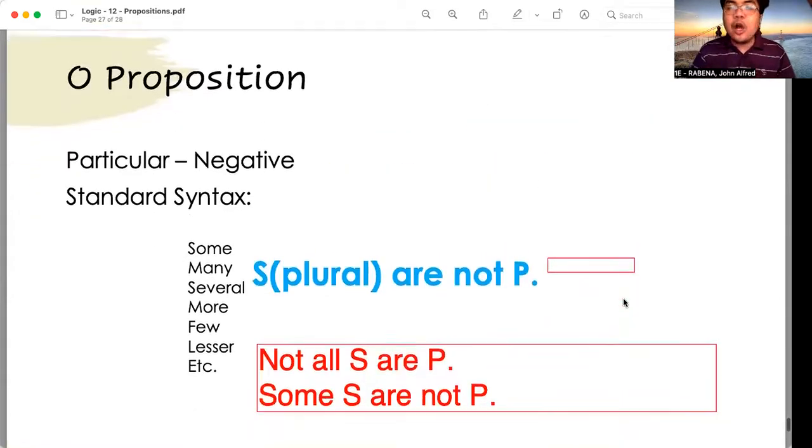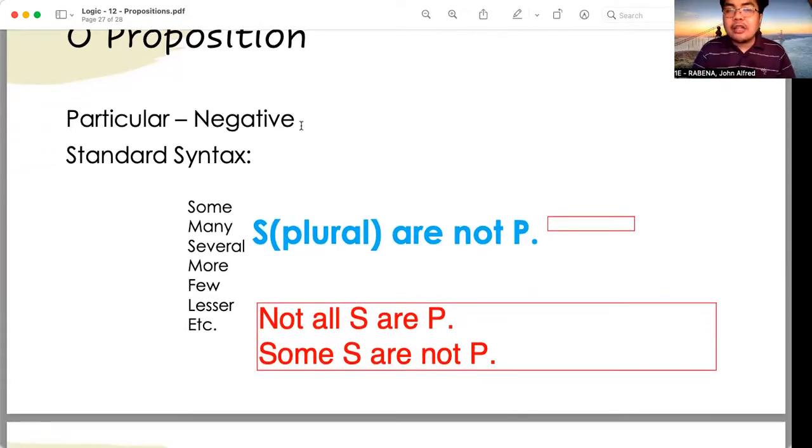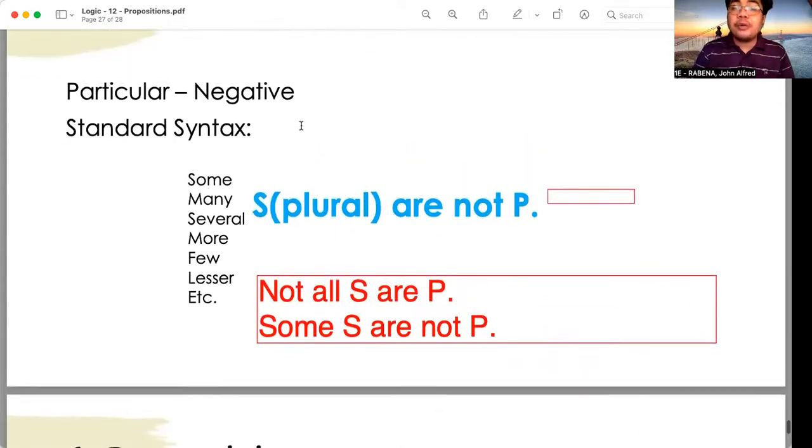Now, what about the O proposition? O propositions are those whose quantity is particular and the quality is negative. The standard syntax is as follows: some S are not P, many S are not P, several S are not P, and so on and so forth. The other formats are: not all S are P, and some S are not P.